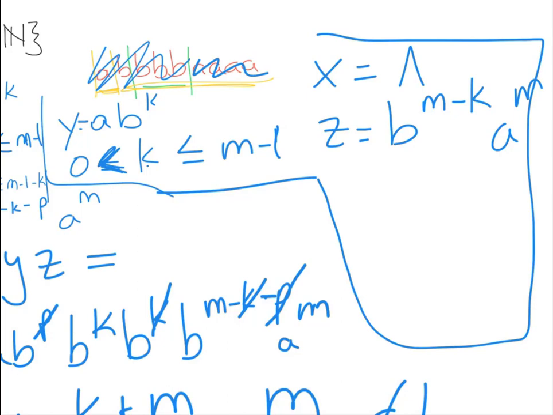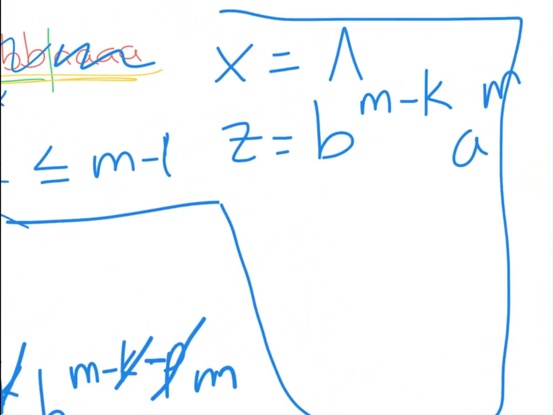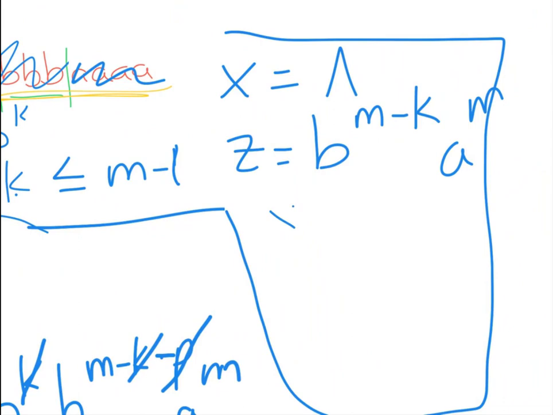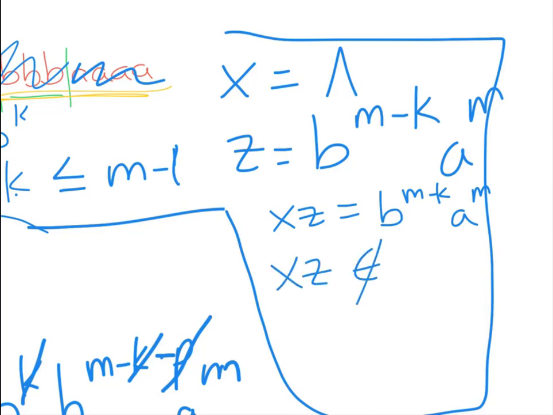And we could figure out what x, y, y, z is here too, and show that if we pump to get x, y, y, z, it's not in the language. But because I'm feeling a little bit short on space, I'm going to just try xz. So what is xz? Xz is lambda followed by b to the m minus k, a to the m. And boy, xz isn't in my language, right? For sure it's not in my language.